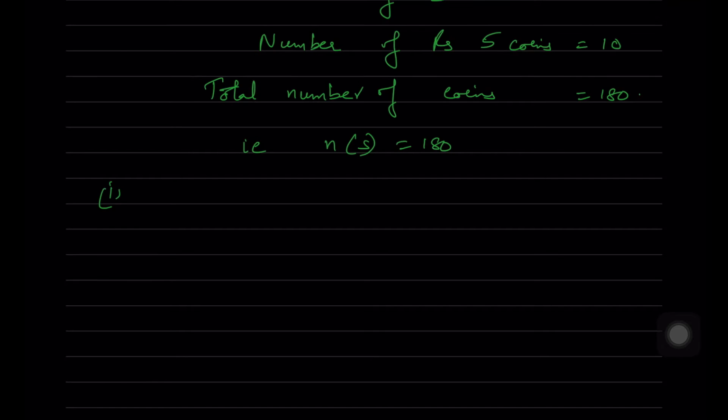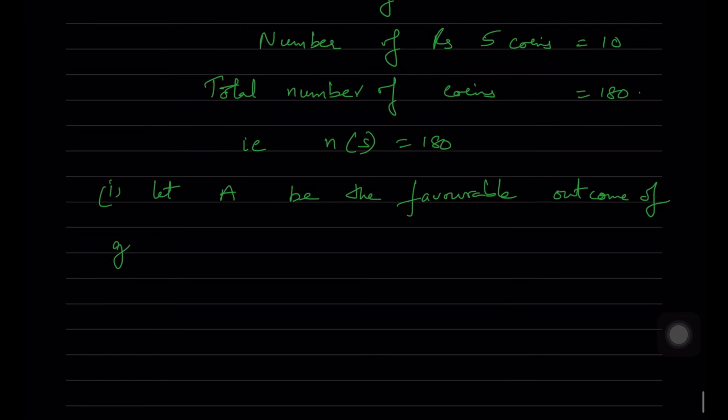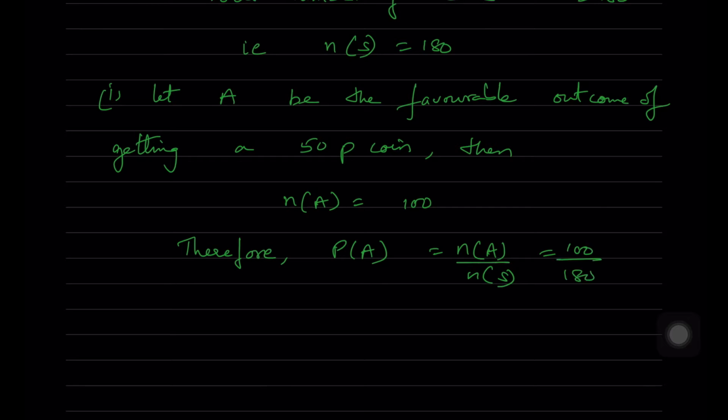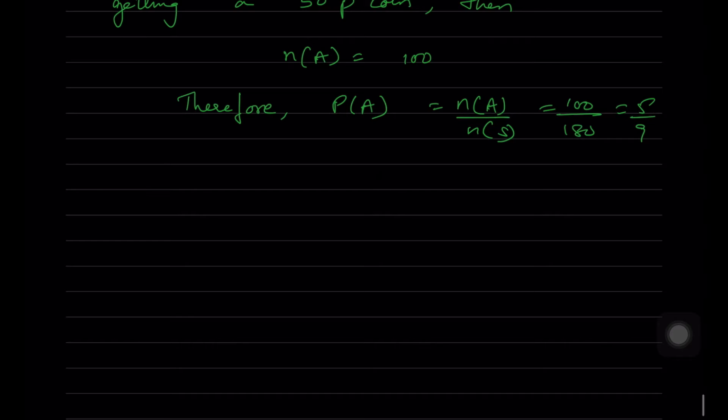So first bit is, let capital A be the favorable outcomes of getting a 50 paisa coin. Then n of A is equal to 100. Therefore P of A is equal to n of A by n of S, 100 by 180, which is equal to 5 by 9.